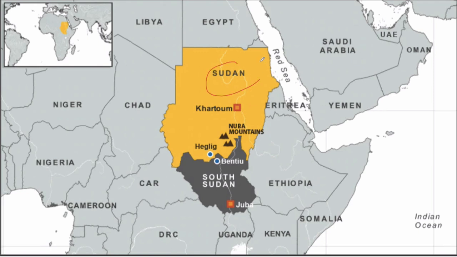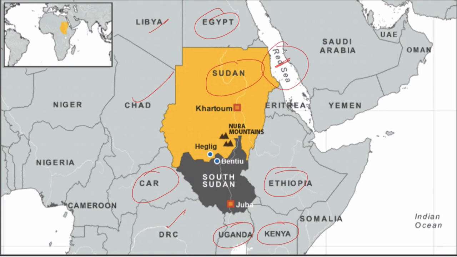So this is Sudan. You need to understand the countries sharing border with Sudan. You have Egypt, you have Libya, you have Chad, Congo, Democratic Republic of Congo, and this is Congo Republic. Then you have Ethiopia, you have Uganda, you have Kenya. These are the countries which share border with Sudan and South Sudan. You have this water body called Red Sea, and you have this country called Eritrea. So this basic geography you need to know. This is Gulf of Aden.